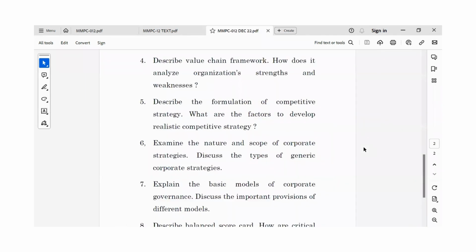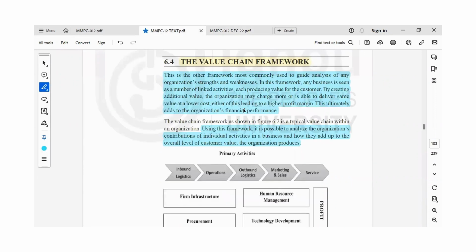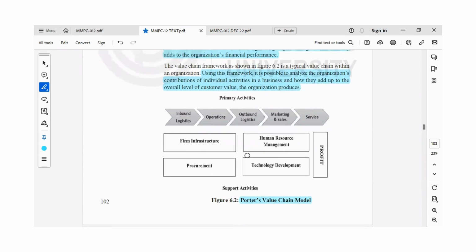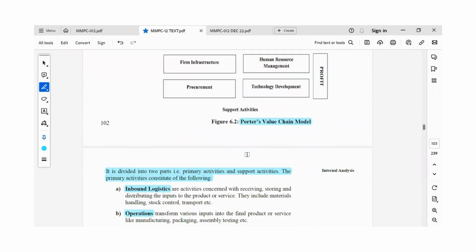The next question: describe the value chain framework. How does it analyze the organization's strengths and weaknesses? In text Unit 6, internal analysis, in this unit we can find the topic the value chain framework, okay? So we can see a diagram that is showing the value chain model, okay? So let's see the notes for it, okay?